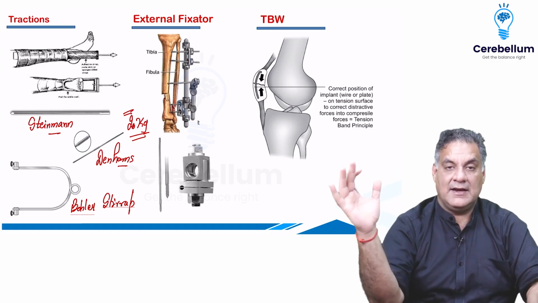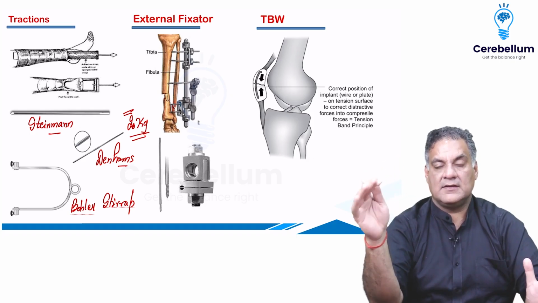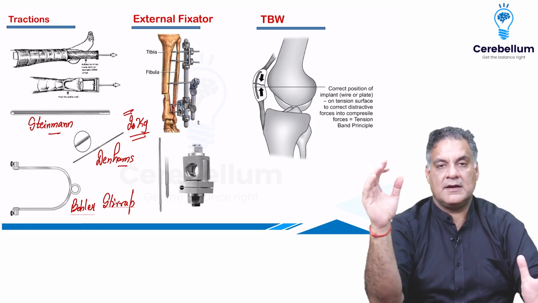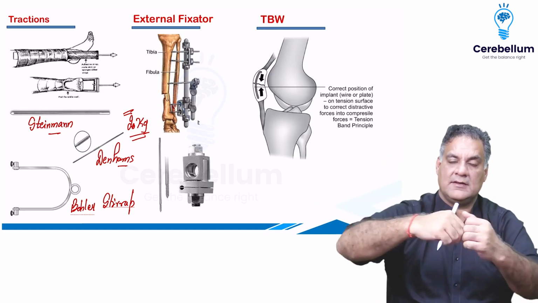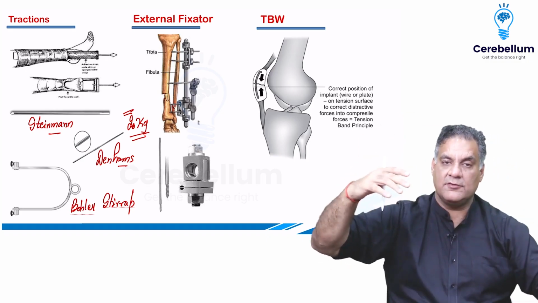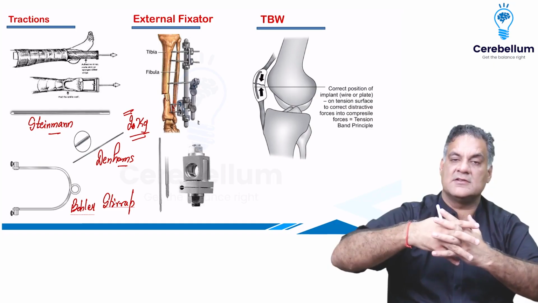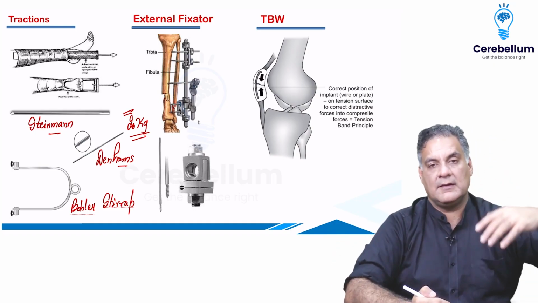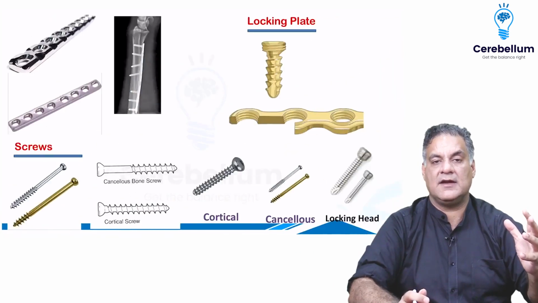External fixators are applied. Remember, when it is a fracture of the patella or olecranon or medial malleolus, you want to apply tension band wiring. What does tension band wiring mean? The convex surface of the bone has a muscle pull. You fix that up. So the conversion of distraction forces into compression forces is called tension band wiring. Close the tension surface. It's a principle. You can apply a wire or a plate, but classically, for fractures of the patella, tension band wiring is done.